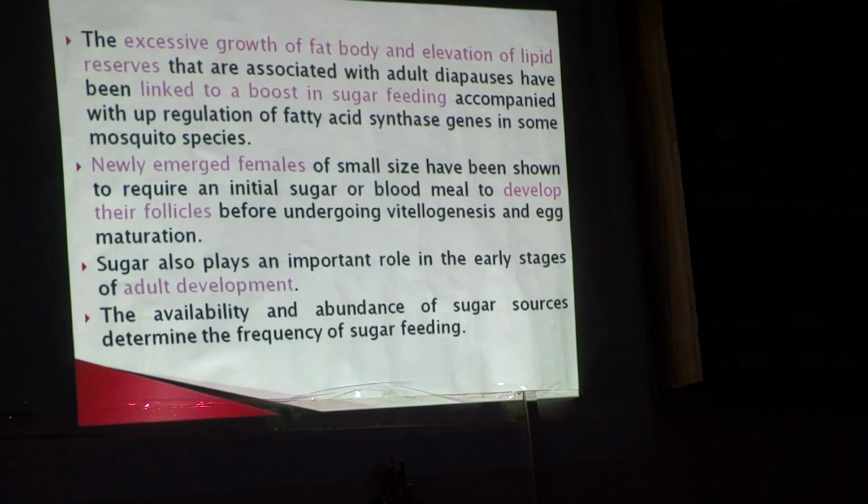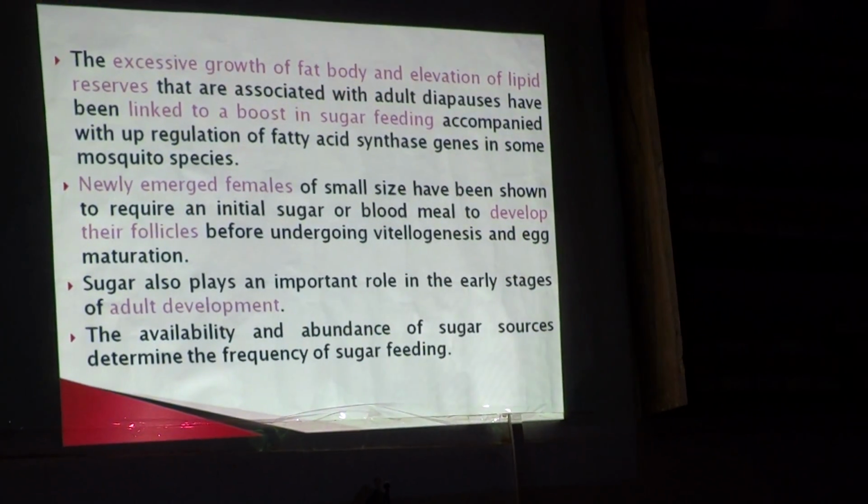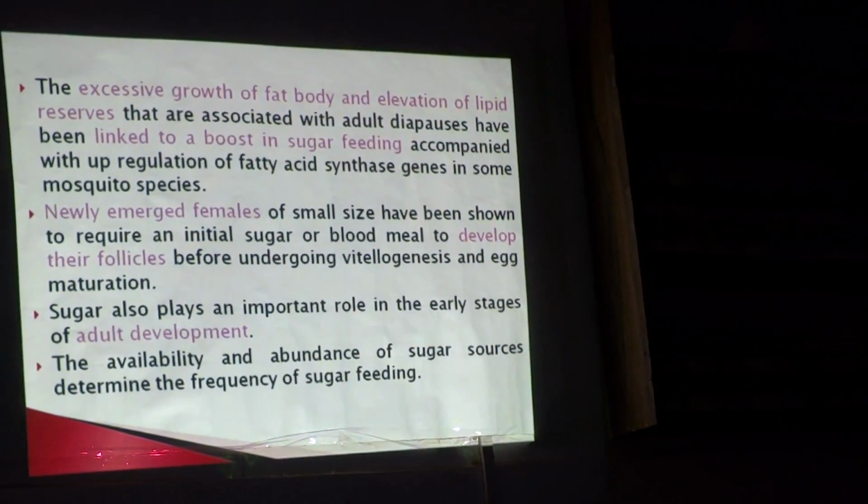Excessive growth of fat body and elevation of lipid reserves associated with diapause, that is dormancy, have been linked to a boost in sugar feeding. Newly emerged females require sugar to develop their follicles before undergoing vitellogenesis, that is yolk formation, and also in the early stages of development. Sources of attractive plant odors.